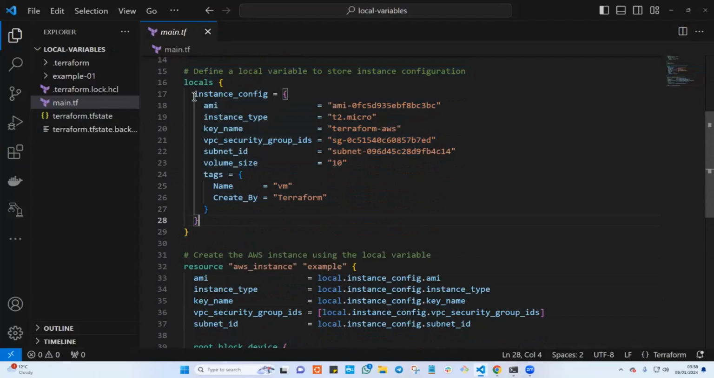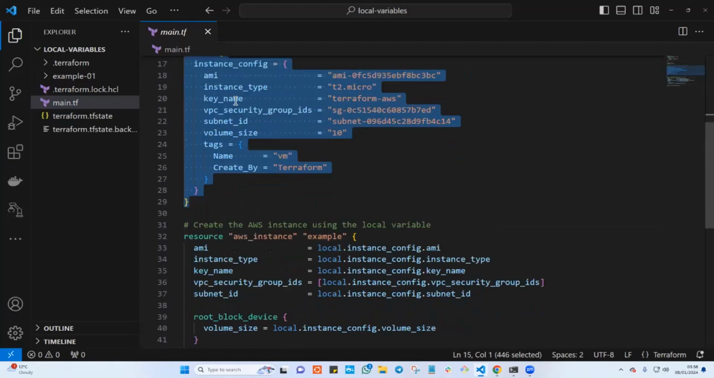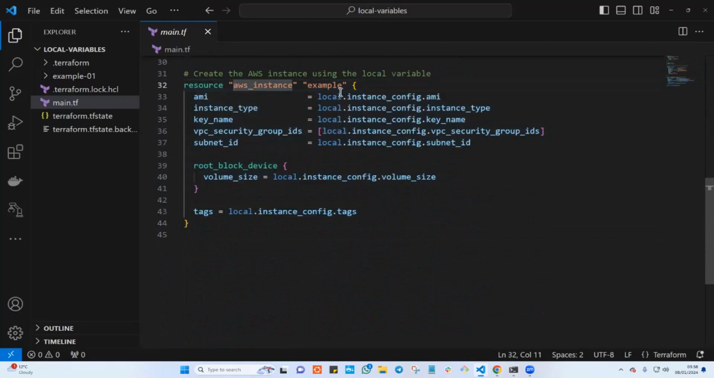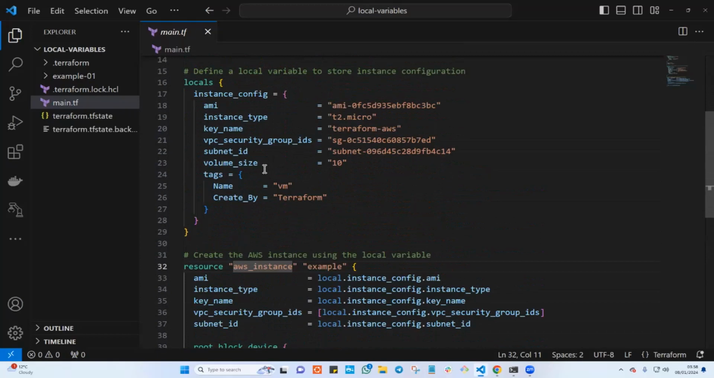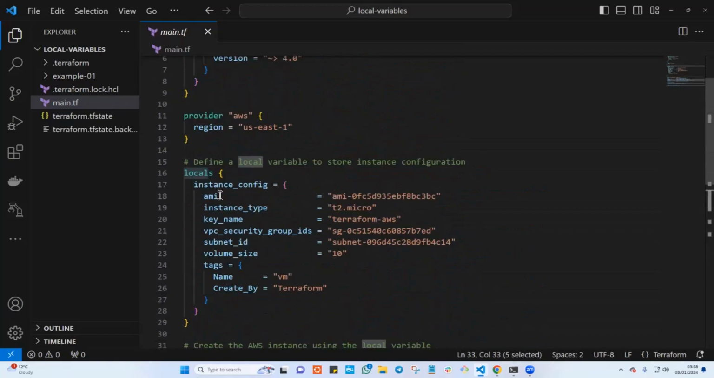And in here, I define the instance configuration that I want to use, and how I am going to refer to it and use it to create a resource, which is an EC2 instance. Be careful again. This is something that a lot of folks make mistakes with, because you always define a local variable with a keyword called locals.